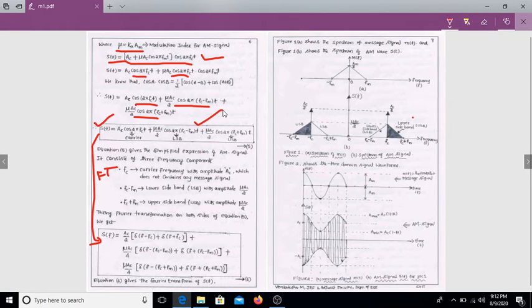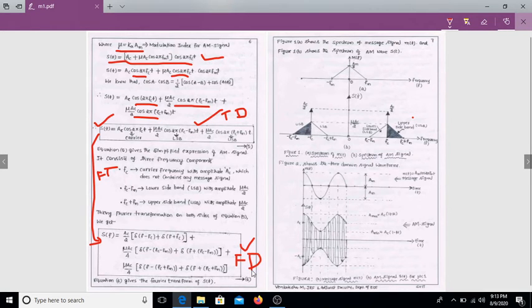This equation is known as the time domain description equation. When you go into the frequency domain, you take the Fourier transform. First you get the time domain equation, and when you go to the frequency domain, take the Fourier transform. So s of t goes to the Fourier transform S of f. Here Ac cos 2 pi fc t transforms to Ac by 2 delta of f minus fc plus delta of f plus fc. Finally, this equation is known as the Fourier transform equation, that is the frequency domain description.